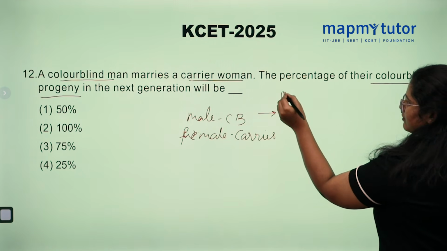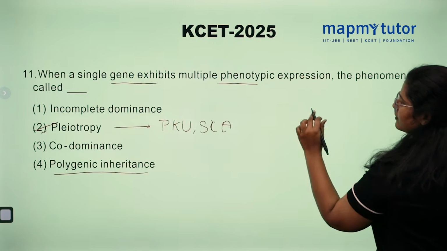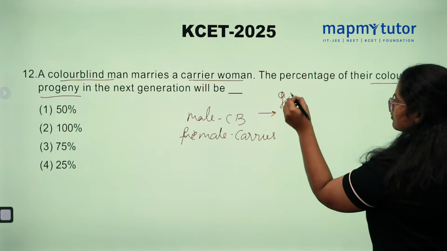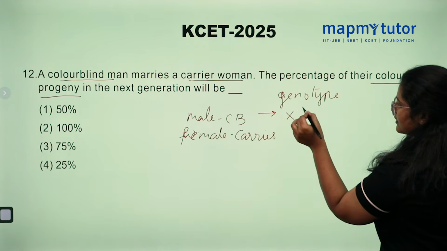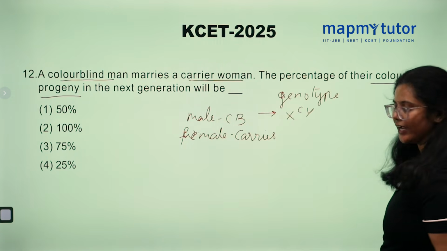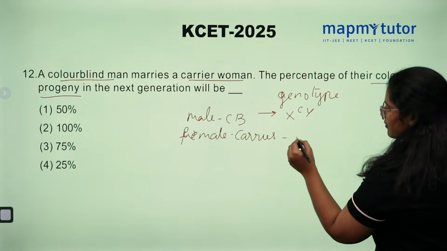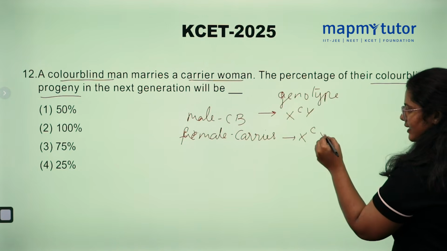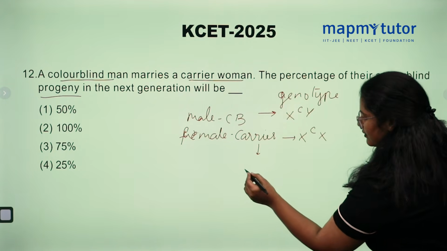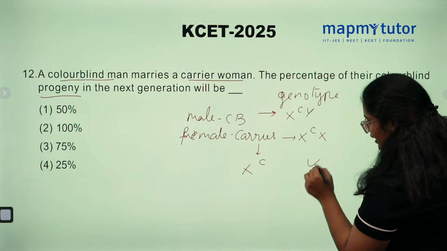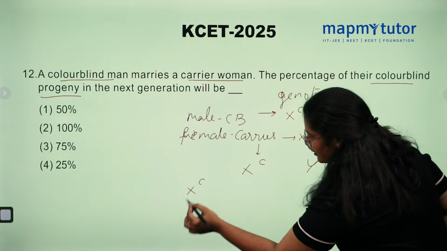So we need to put the genotype. The genotype of the male is colorblind, whereas the genotype of the female is carrier. Let's put this in a Punnett square: colorblind male, carrier woman.